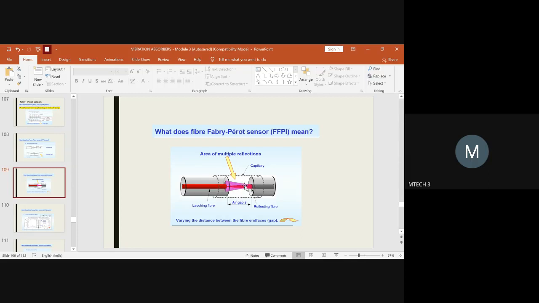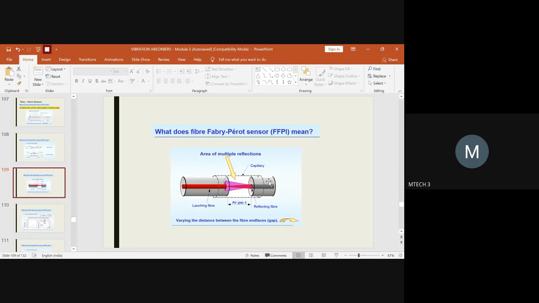It is not moving outside, so there is no scattering which would result in losses. There is no loss as such because all the reflection happens within the given media, and hence it helps in sensing the variation, either with respect to temperature or pressure, depending upon which application we are using.